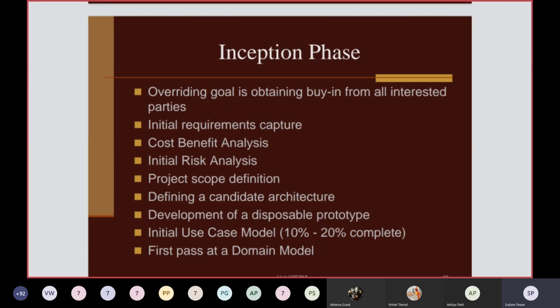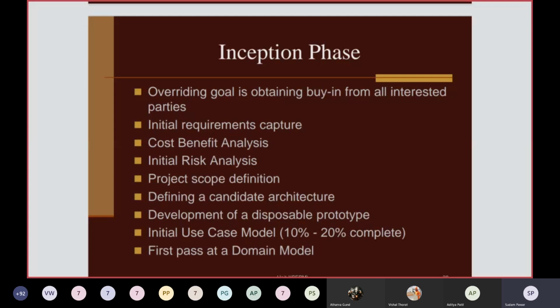Cost benefit analysis, that is the budget or estimation, and what the benefits or profit will be, that kind of analysis will be done in this phase. Initial risk analysis, so you can identify and fix the initial risks of your project, or risk mitigation can be done in this phase itself.